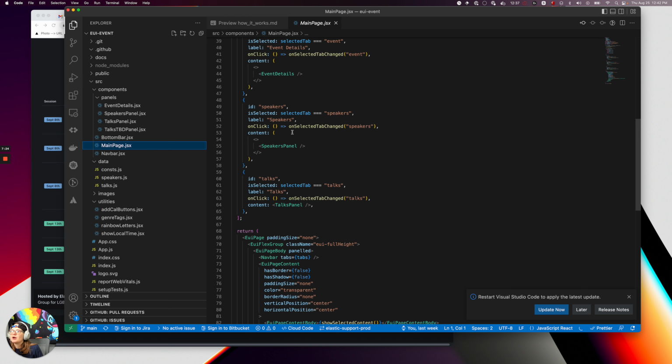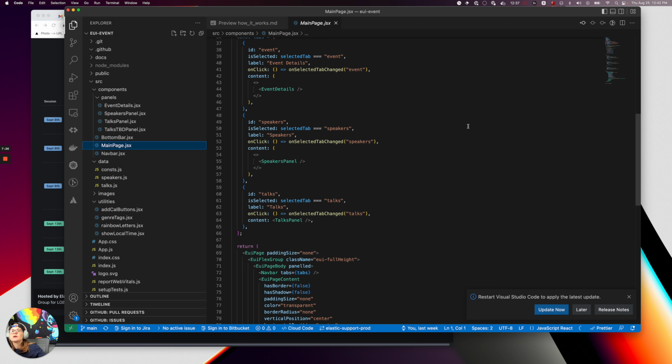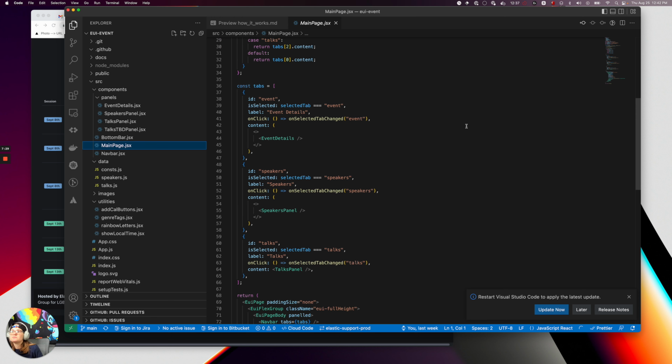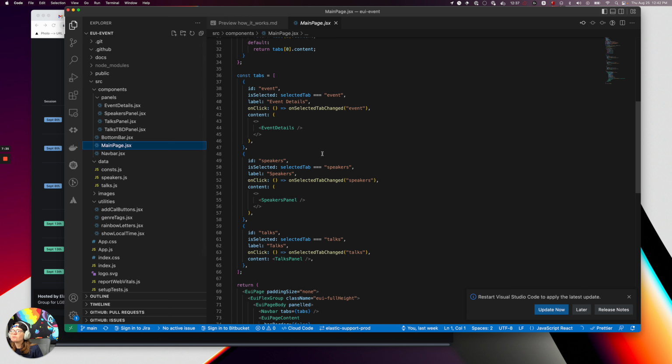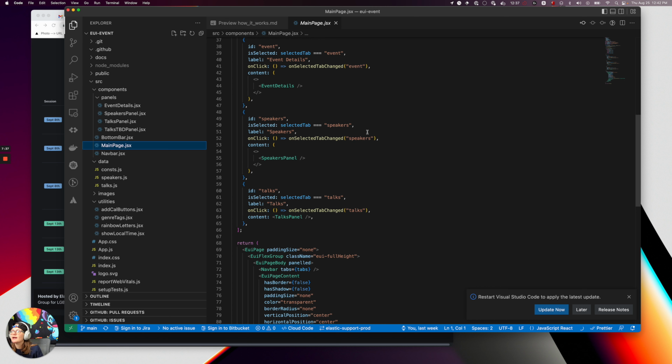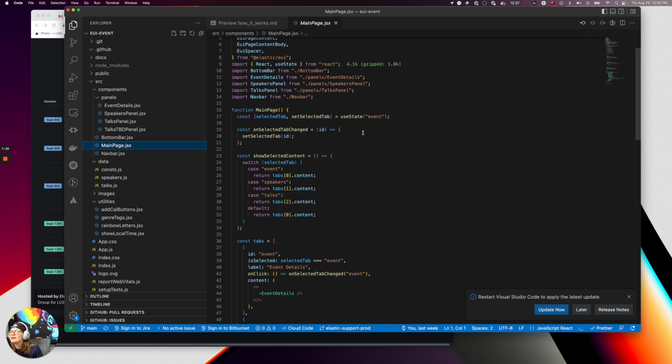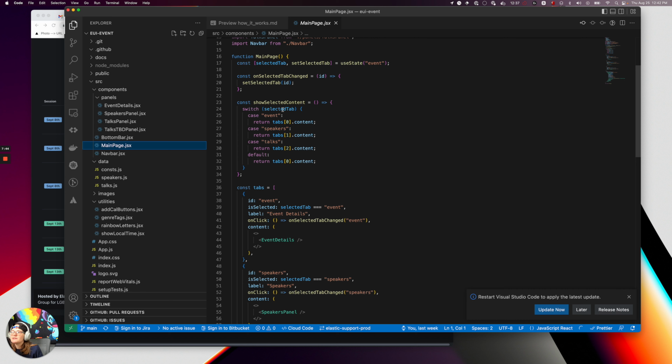They have a label, an on-click event that sets the state to be what that tab is. And then the content that is associated with it, which is another panel, another component that I've defined in panels. We'll go more into that in a second, but that's what that does. And then I've also got this statement here that basically shows the selected content.